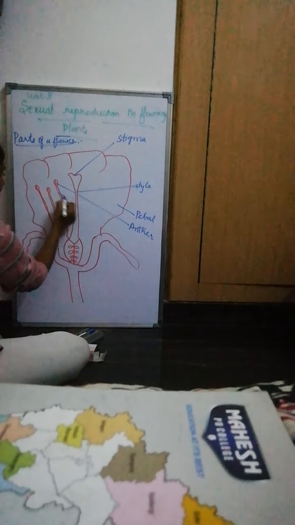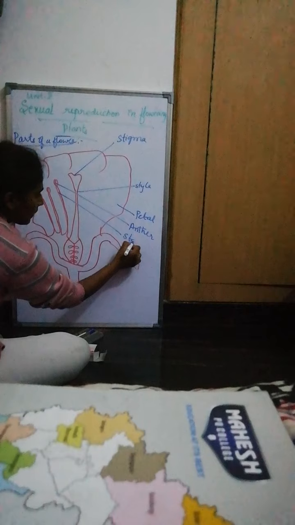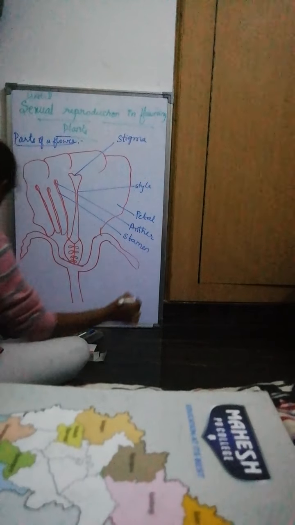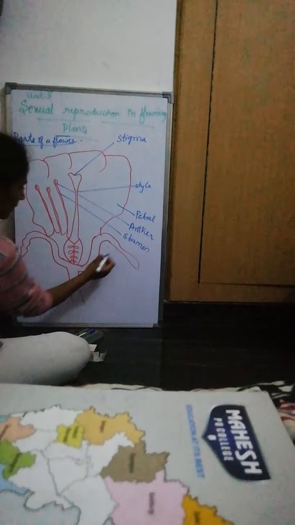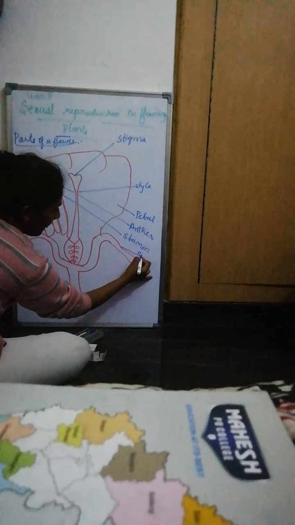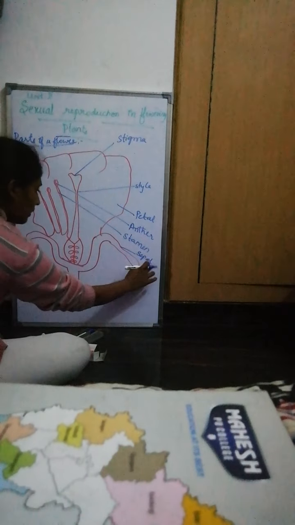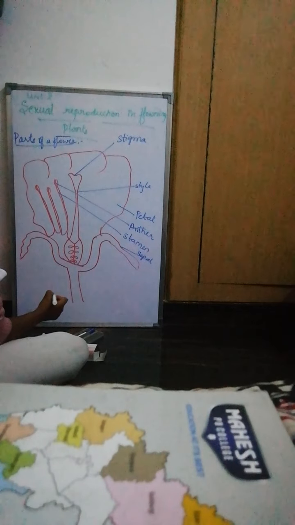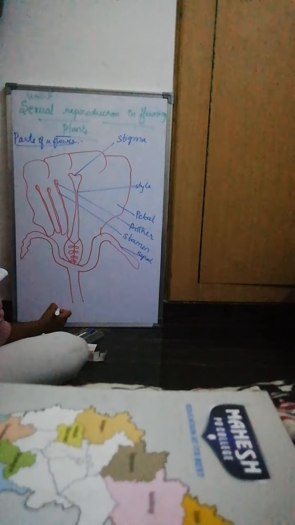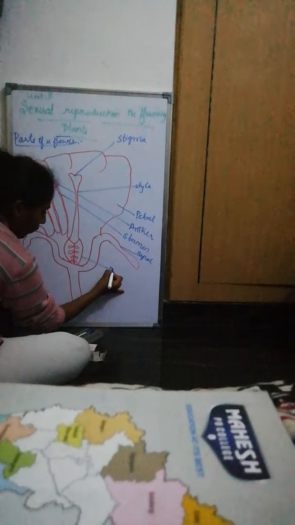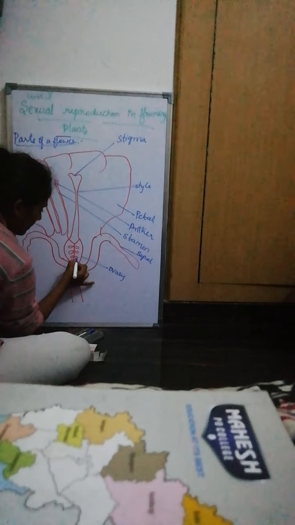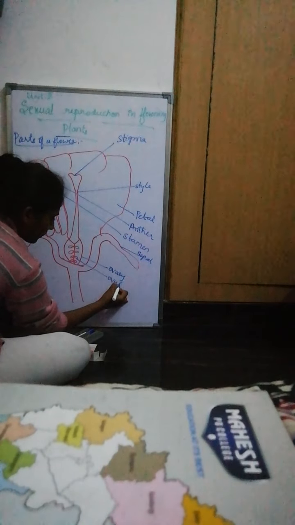So this is the stamen. And this is the sepals. This is the sepal. And this is the ovary, and these are the ovules.